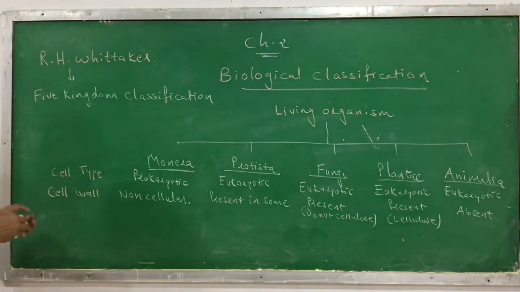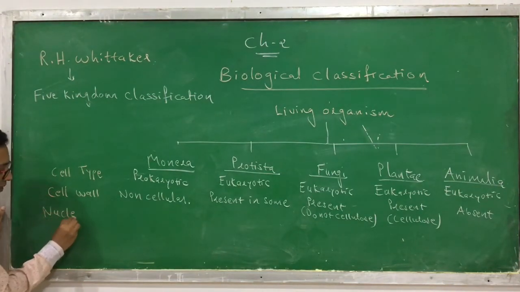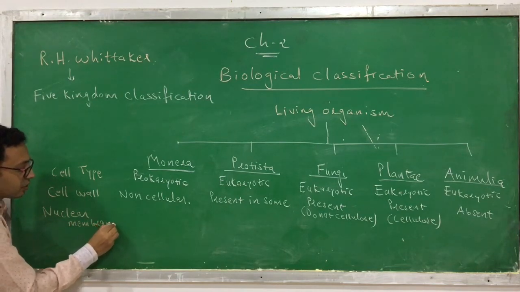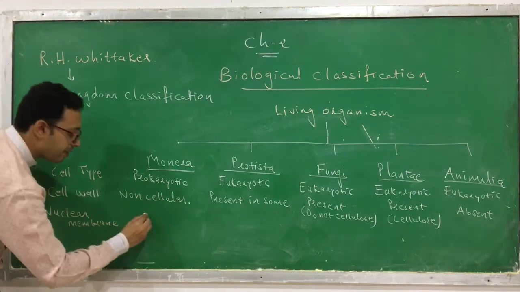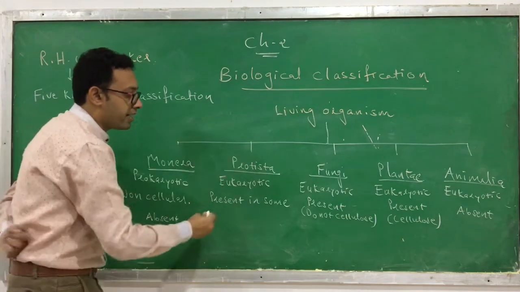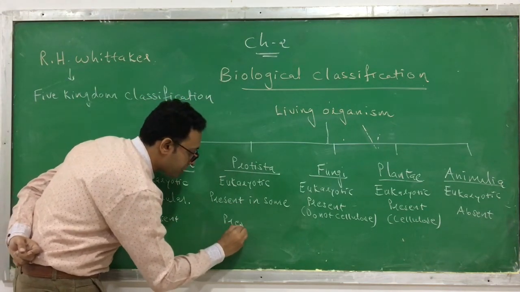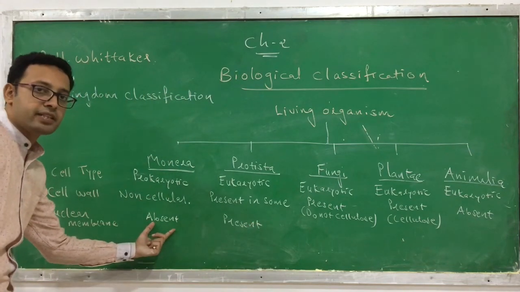Now the third criterion is the nuclear membrane. In Monera, it is a prokaryotic cell, so the nuclear membrane is absent. The rest are all eukaryotic cells, so the nuclear membrane is present. All of you know that prokaryotic cells do not have a nuclear membrane.